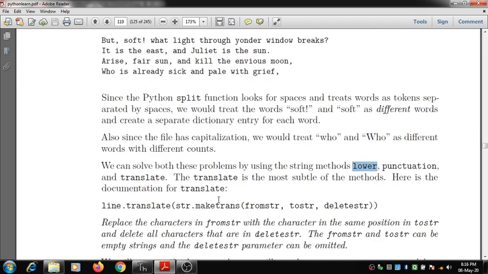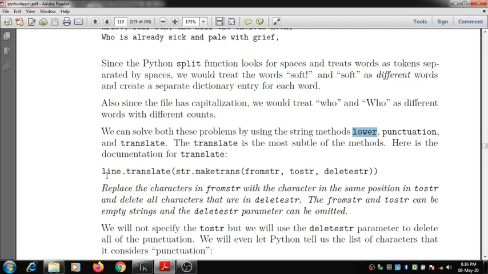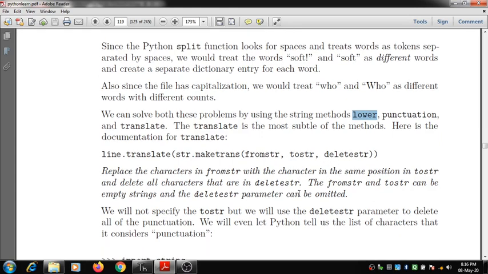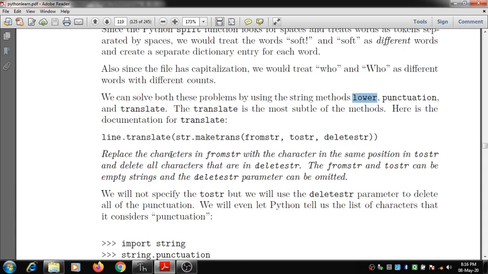We can solve both these problems by using the string methods lower, punctuation and translate. Translate is the most suitable method. Here is the documentation for translate. How do we translate? line.translate, str.maketrans with from string, to string and delete string. It replaces the characters in the from string with the characters in the same position in the to string, and deletes all the characters that are in the delete string.